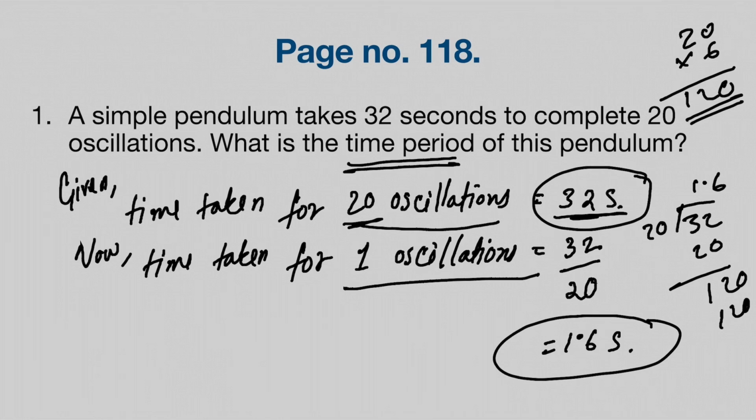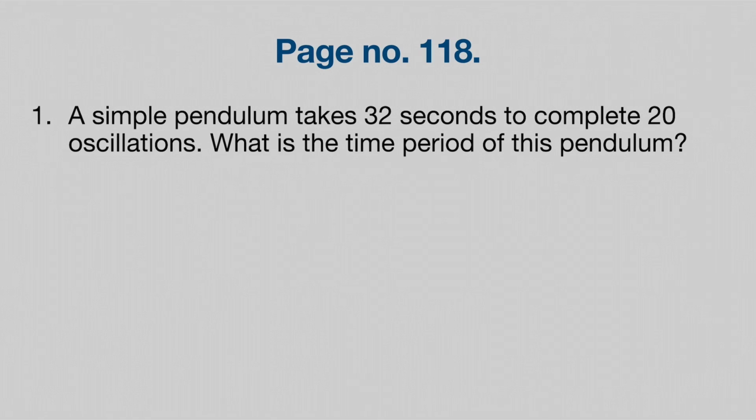Alright, some of you may have a little confusion regarding why I used a division here. There is no formula like that, right? I'll try to make sense of it. First we will try to remember 1.6 seconds. Okay, so I'll clear the board and I'll write here 1.6 seconds. Now here it is given 20 oscillation takes 32 seconds. First we will write out this 20 individually. 1, 2, 3, 4, 5, 6, 7, 8, 9, 10, 11, 12, 13, 14, 15, 16 up to 20.